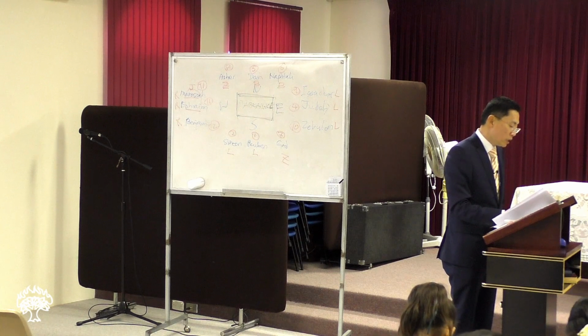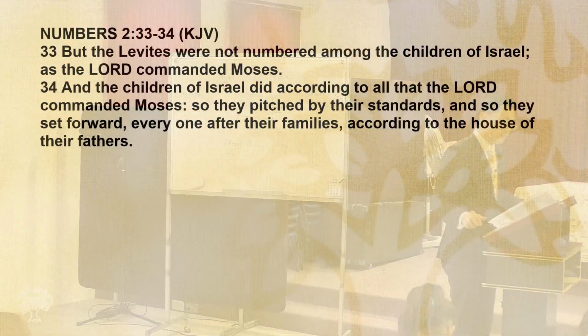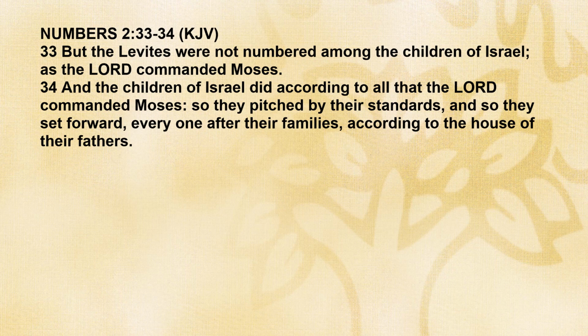Shall we read together? The Levites were not numbered among the children of Israel, as the Lord commanded Moses. And the children of Israel did according to all that the Lord commanded Moses. So they pitched by their standards, and so they set forward, everyone after their families, according to the house of their fathers.